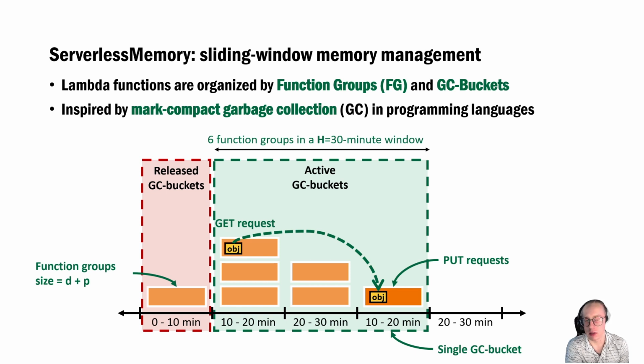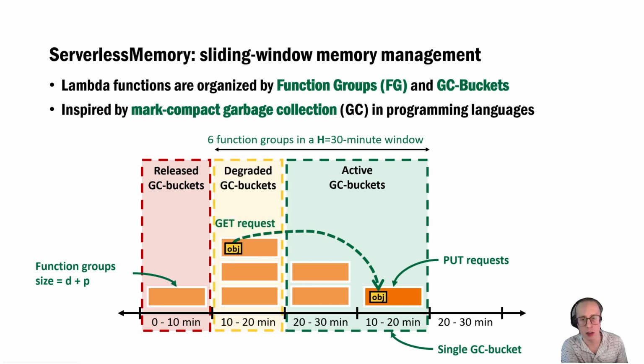We refer to one garbage collection cycle as a GC bucket. All functions created in a single GC cycle are considered to be in that GC bucket. GC buckets created within the last h minutes are referred to as active. InfiniStore guarantees data availability for the active GC buckets, performing 1-minute periodic warm-ups and using a parallel recovery fault tolerance mechanism to be discussed later. To ensure a smooth transition between active and released GC buckets, we introduce an intermediate stage known as degraded GC buckets, during which we downgrade the warm-up interval to 5 minutes. It's important to note that no data availability is guaranteed if functions are reclaimed during this period.